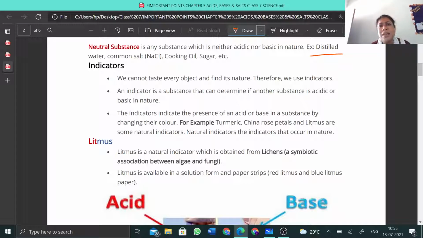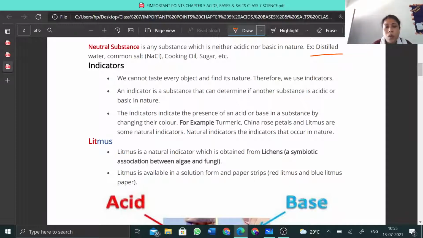Why do we use an indicator? Just now we have read that acids are sour to taste, so we could taste each acid and say yes, this is an acid. Or we could taste the bases, and by the bitter taste or soapy touch conclude that these are bases. But it is not so simple, because some acids and bases are very corrosive and toxic. We should not taste them or put them on our skin. They may give us rashes, they may be injurious, they may harm us. For that reason, indicators are used to indicate whether a substance is acidic, basic, or neutral.